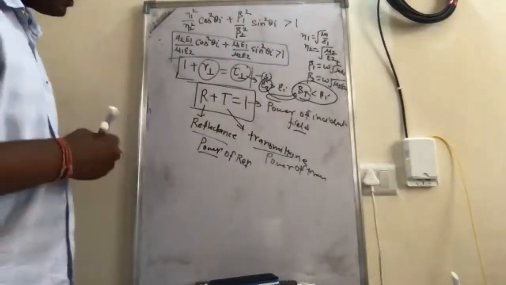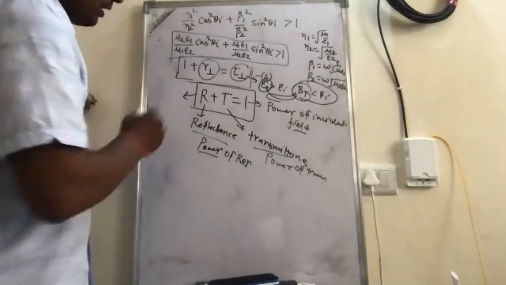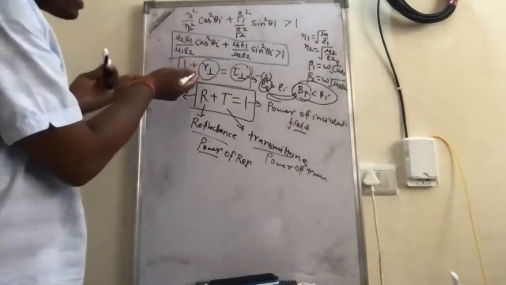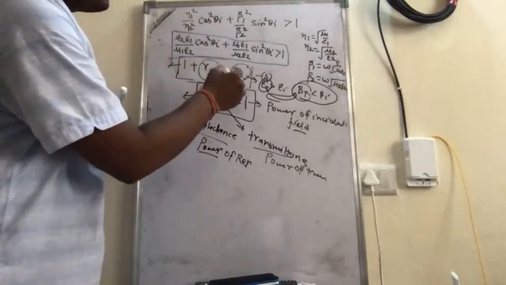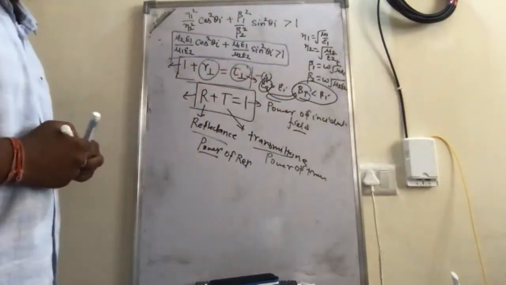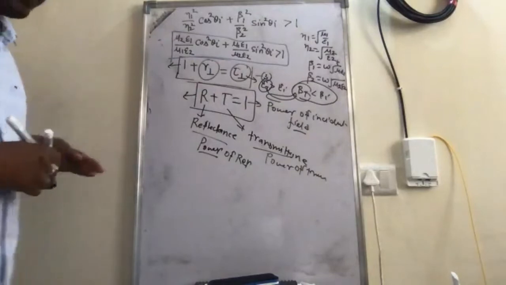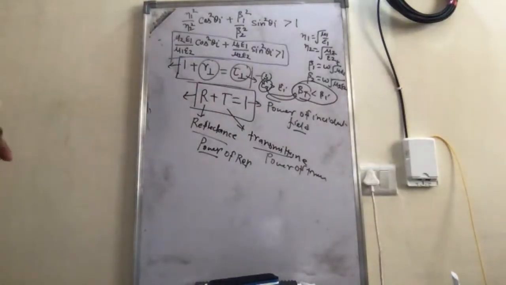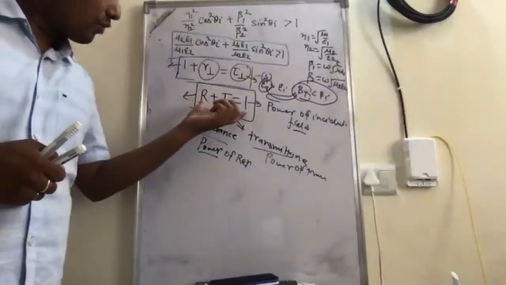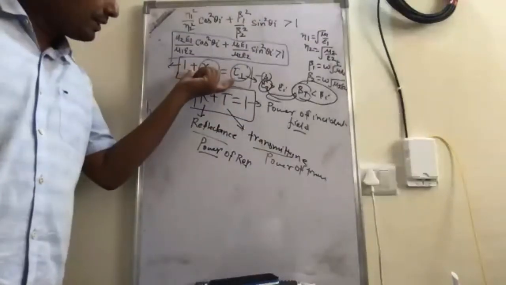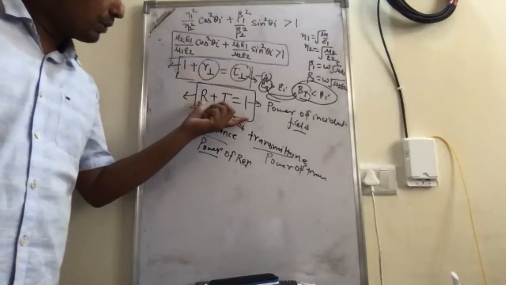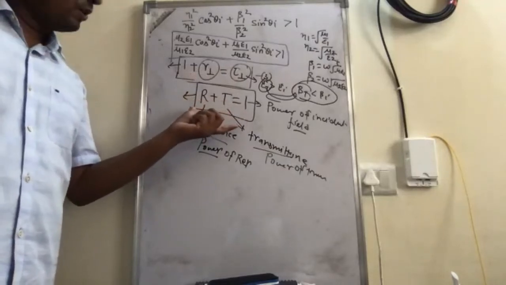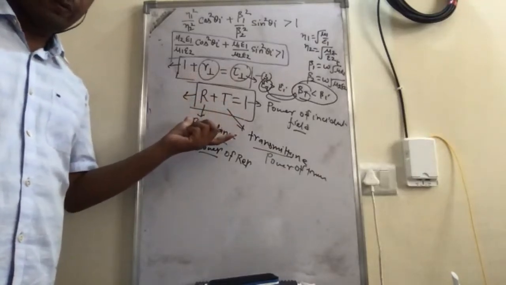So what you have studied in quantum mechanics is this one, reflectance and transmittance. What we are now studying is this one, in terms of the reflection coefficient and the transmission coefficient. Okay, so this is the difference between both. And also here we can prove this quantity. If you write this in terms of the reflectance and transmittance, of course we will get this one. Okay, so I hope it is clear now.